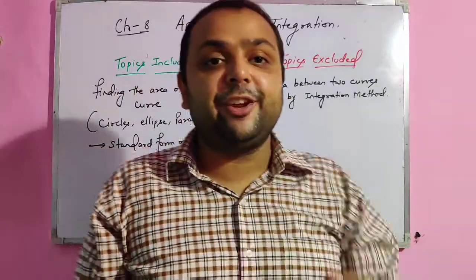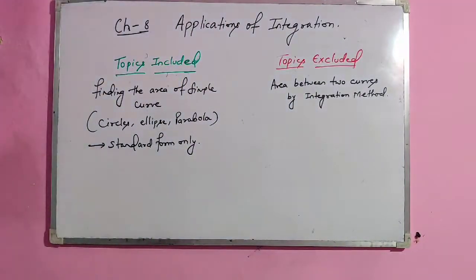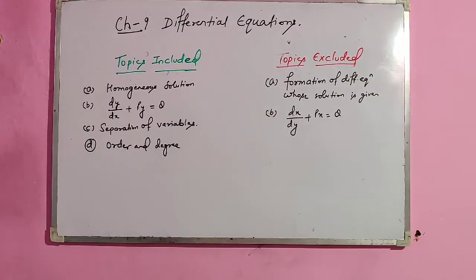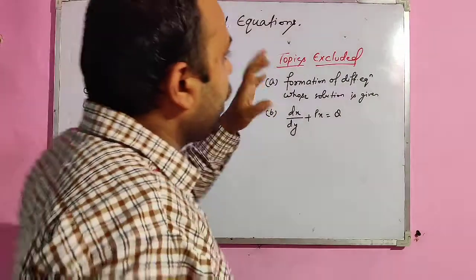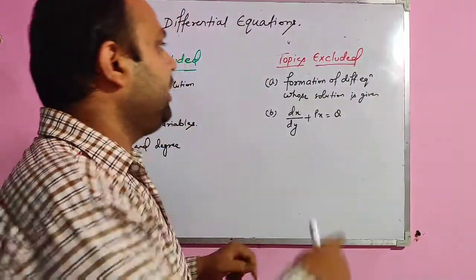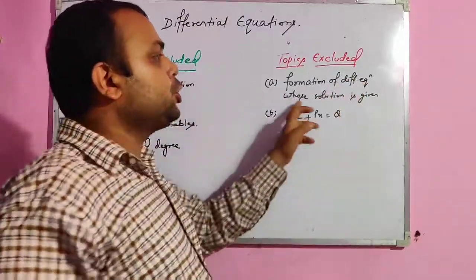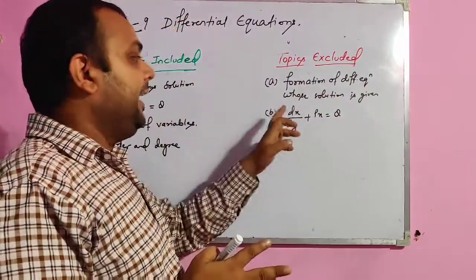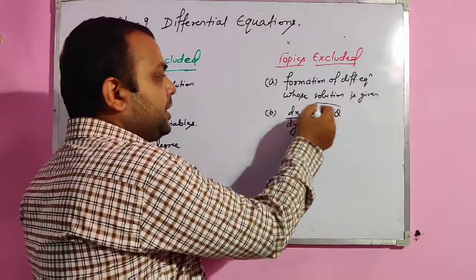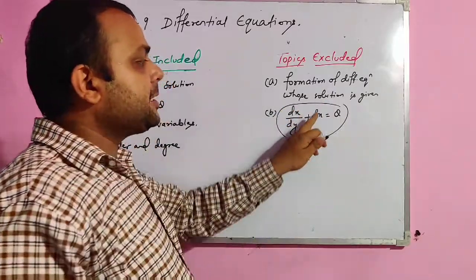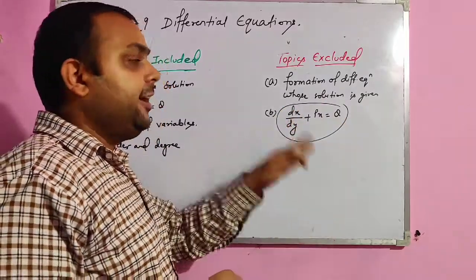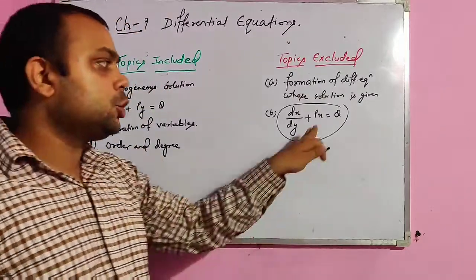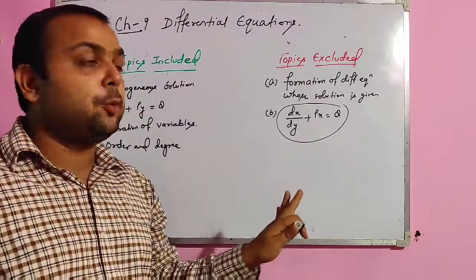Now we'll see for the differential equation. Chapter number 9, differential equation. The topics that are excluded now are formation of differential equation whose solution is given, and this form of differential equation dx by dy plus px equal to q, that relates to the integrating factor topic. So this type will not be asked in the board exam.